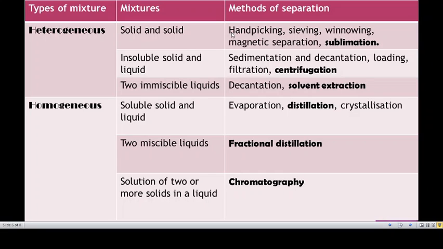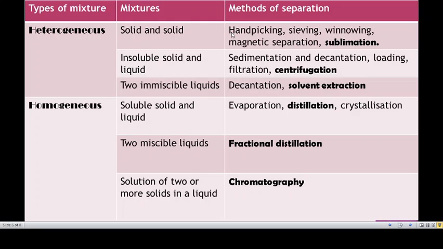Like that, sieving and winnowing depend upon the size of the particles present in the mixture. Take dal, for example. The dal contains some dust particles and impurities along with it. We use a sieve to separate out the dust particles present along with the dal.